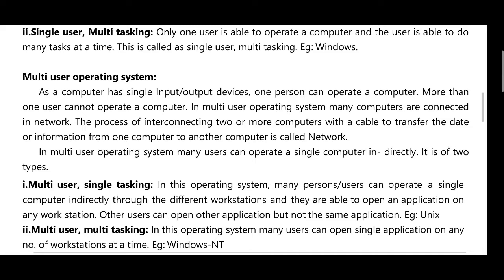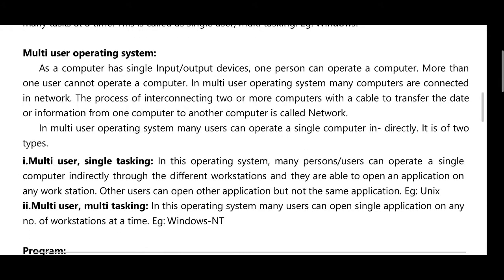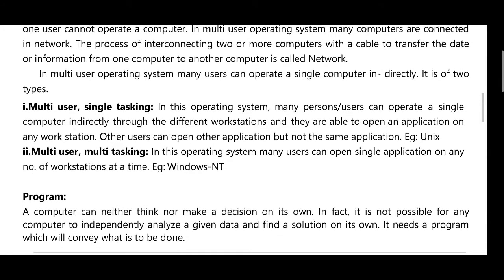Other users can open other applications but not the same application, for example Unix. Multi-user multitasking is Windows NT. In this operating system, many users can open a single application on any number of workstations at a time. It is NT.